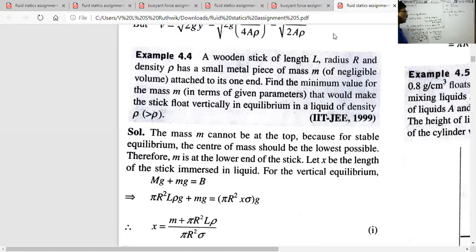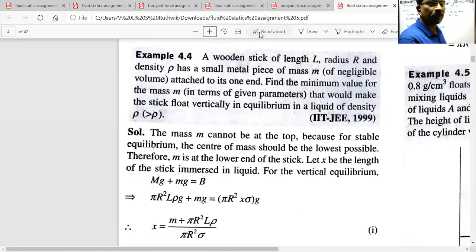Okay, now how can we find YB and YCM? YCM, the formula is already there. What about YB? How can we find that YB? Under equilibrium, how can you find YB? Okay, I will stop the screen share so that you can see properly.